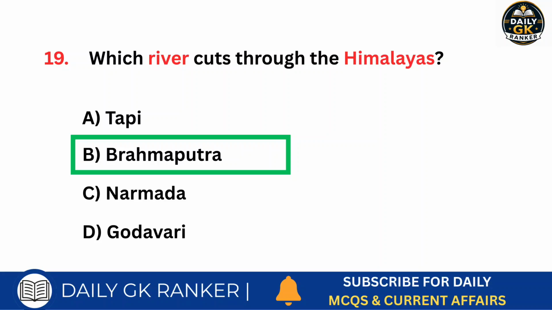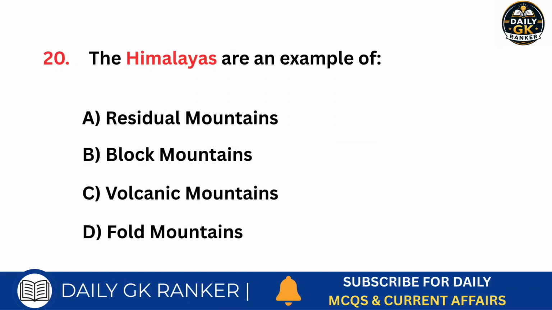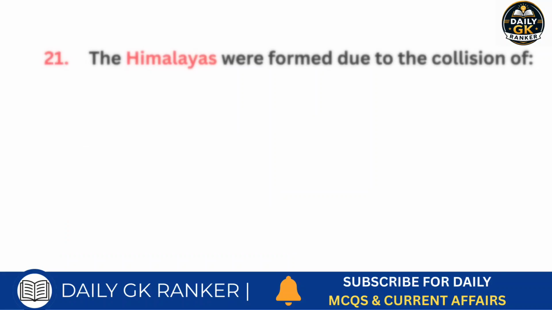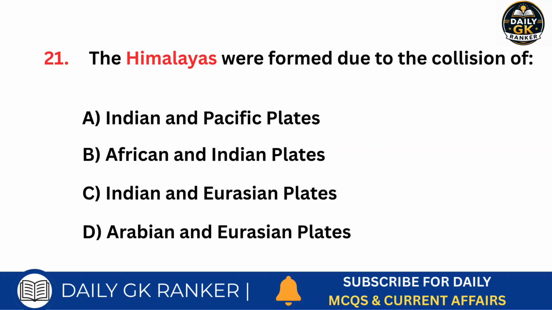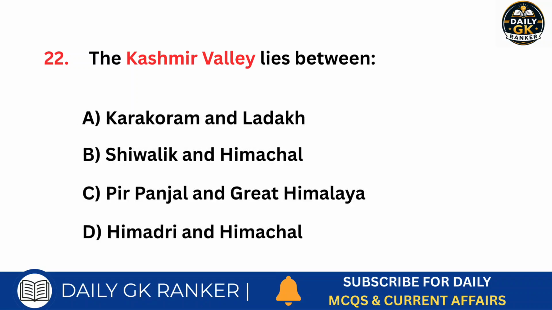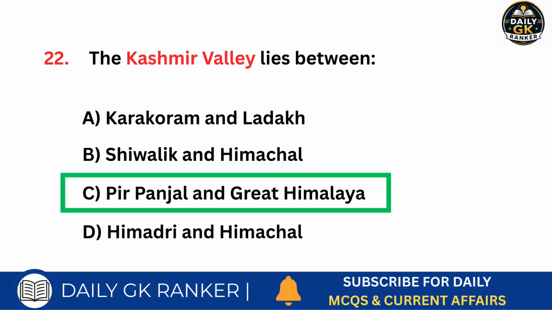Answer is Brahmaputra. The Himalayas are an example of which type of mountains? Answer is fold mountains. The Himalayas were formed due to the collision of which plates? Answer is Indian and Eurasian plates. The Kashmir Valley lies between which ranges? Answer is Pir Panjal and Great Himalaya.